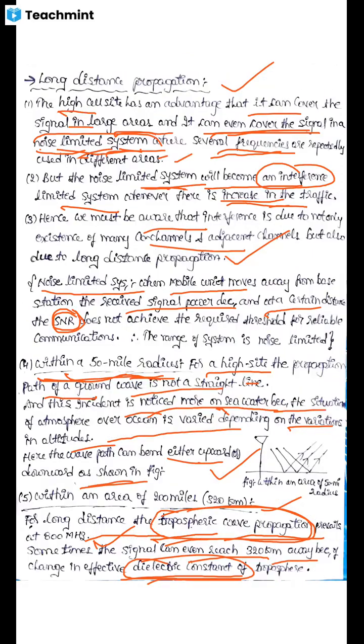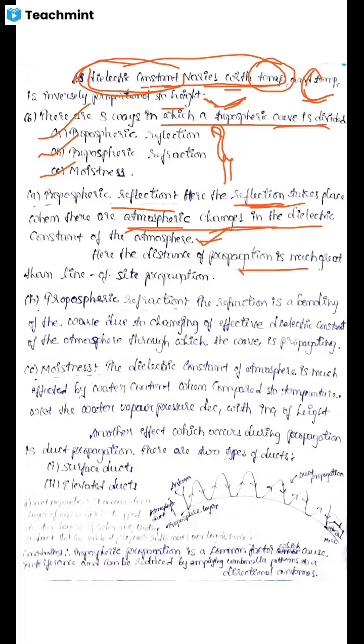That is what we had written here. See here on the first page, sometimes the signal can reach even 320 kilometers away. It means long distance propagation due to change in effective dielectric constant of the troposphere. The same is repeated here. The reflection takes place where there are atmospheric changes in the dielectric constant of the atmosphere. In this condition, the distance of propagation is much greater than the line of sight propagation.